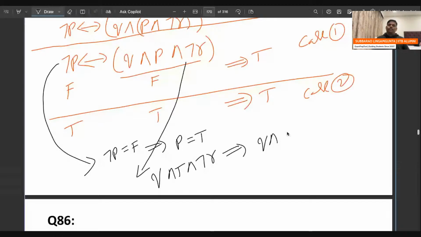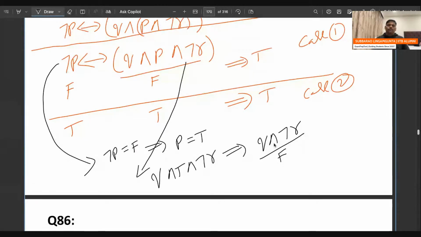One more important thing, remember everyone: this one you want to make false. Try to understand. How many ways can you make it false? If the left is false and the right is also false, then the statement is true. So if the left is false, negation P is false, means P is true. Substituting P true on the right side, it becomes Q and true and negation R, which is Q and negation R. So I want to make this false.